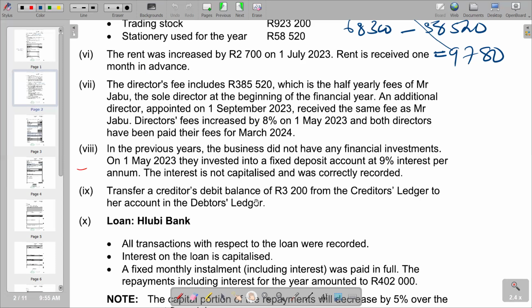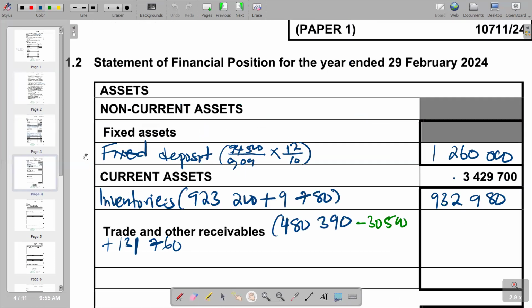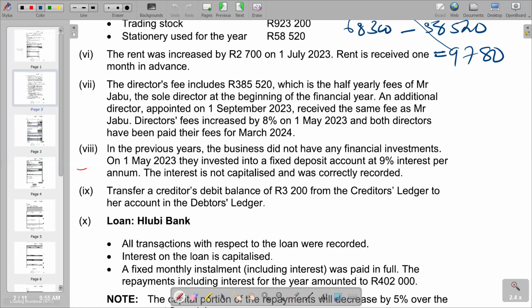Also, if you go to current liabilities, it is also going to increase the creditors control balance, the same 3,200. So in this case, we come with it here and say plus 3,200. And then we look for other adjustments.